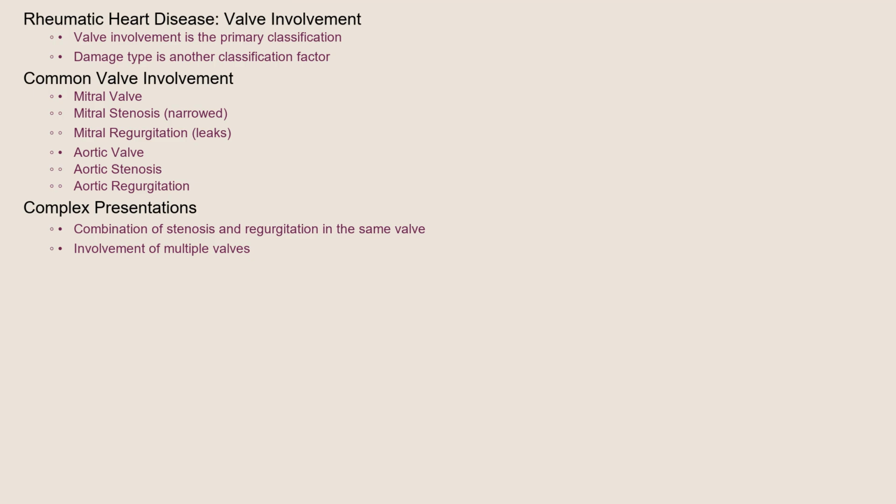While RHD can affect any of the heart valves, the most common classifications depend on which valve is primarily involved and the type of damage present. We often speak of mitral stenosis, where the mitral valve is narrowed; mitral regurgitation, where the mitral valve leaks; aortic stenosis and aortic regurgitation, affecting the aortic valve, which controls blood flow from the heart to the body. Many patients may have a combination of stenosis and regurgitation in the same valve, or involvement of multiple valves.